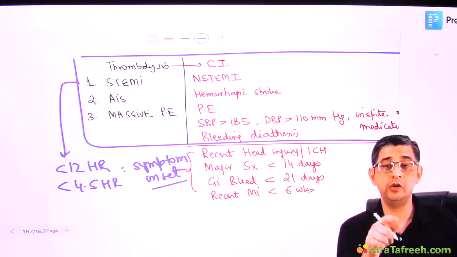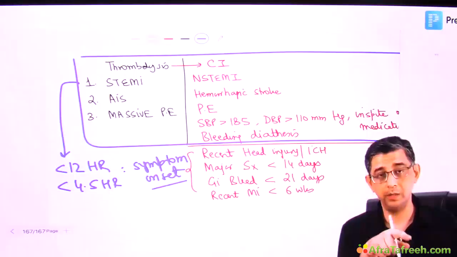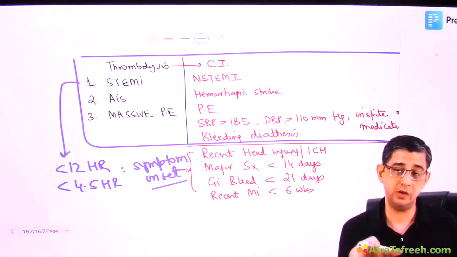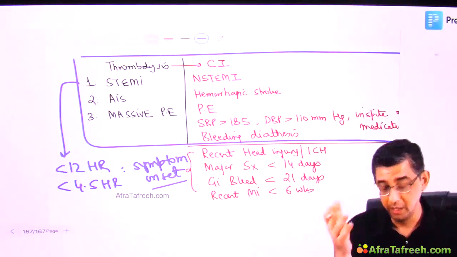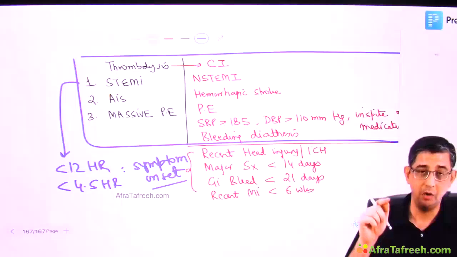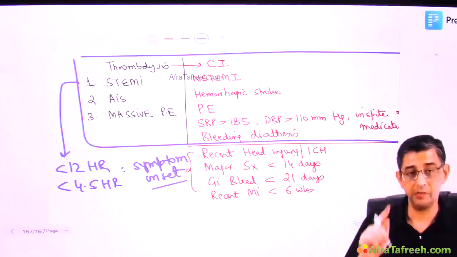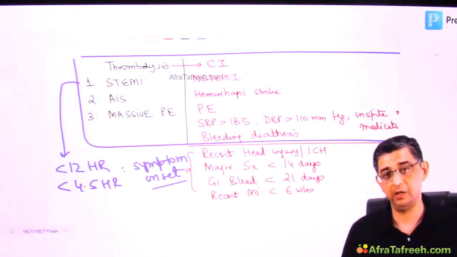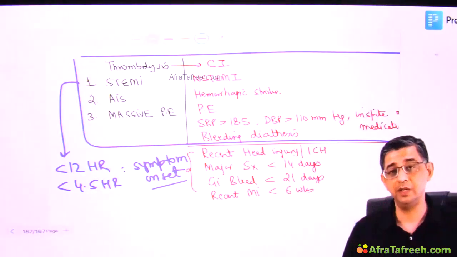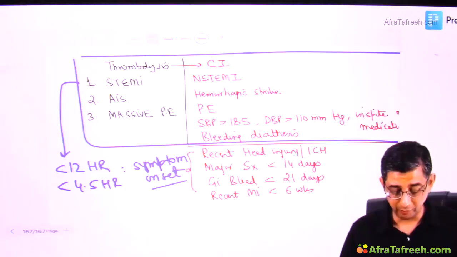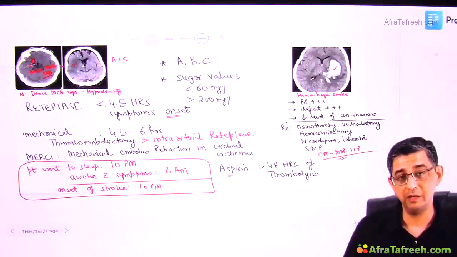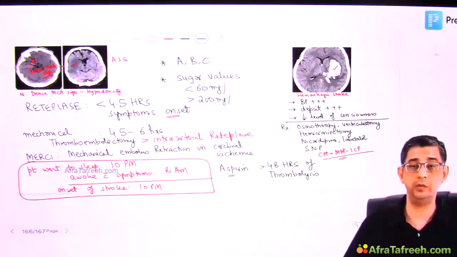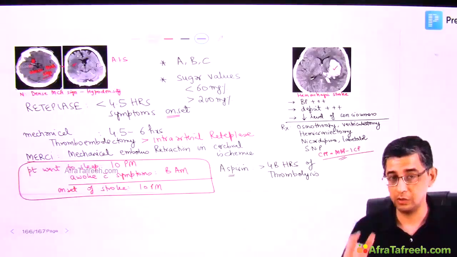In cardiology, I've taught you door to needle time, door to balloon time. Those are separate issues for percutaneous coronary intervention and starting a thrombolysis. You can refer to the cardiology section for that. But please do not mess up the onset. Onset here is from symptoms and not from entry into the hospital. I usually find a lot of people making these kinds of silly mistakes, so this definitely has to be taken into consideration. If you get a hang of this particular slide that I've highlighted, the interventions to be done, you would definitely be able to solve the questions.